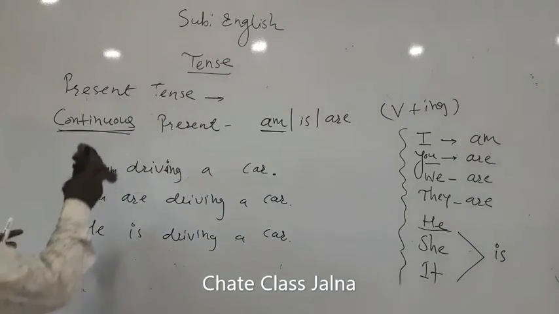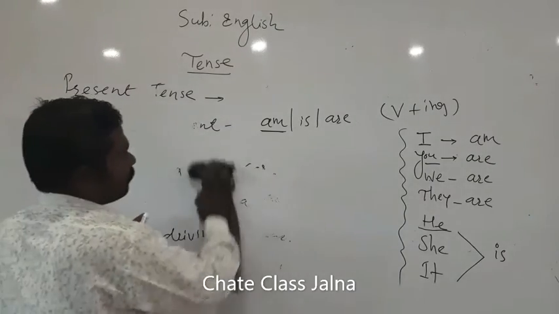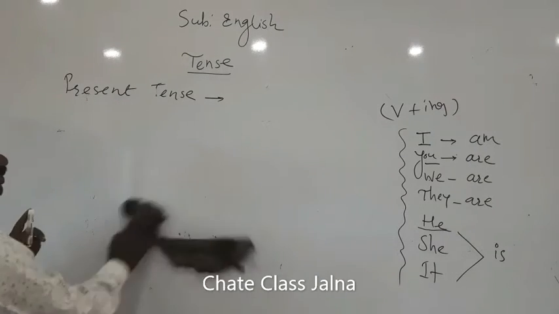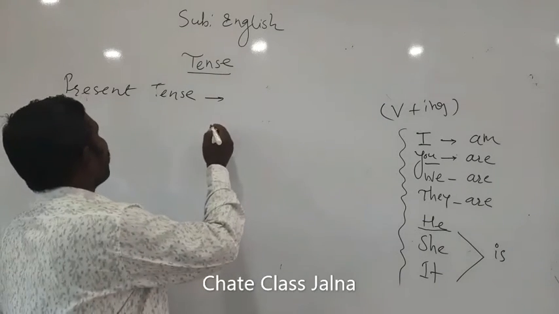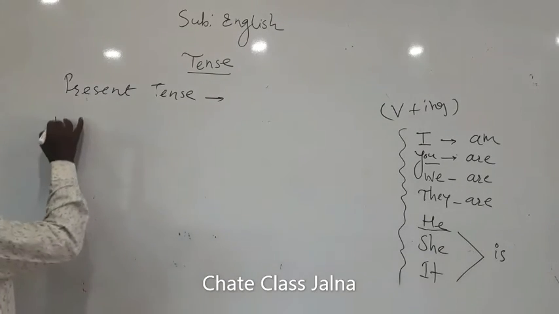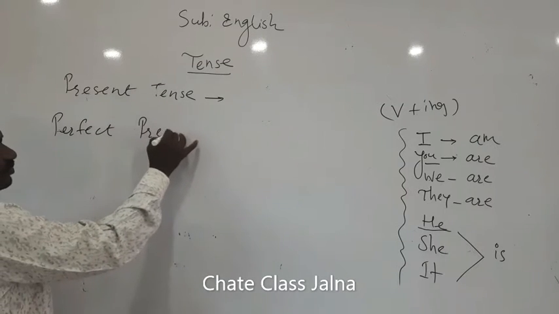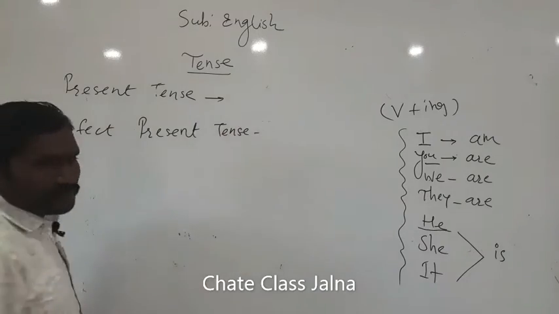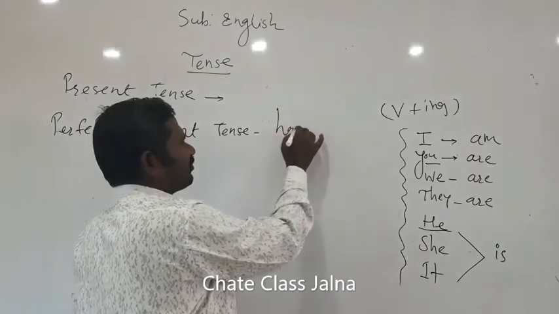Perfect present tense. In the perfect present tense, we use have, has.